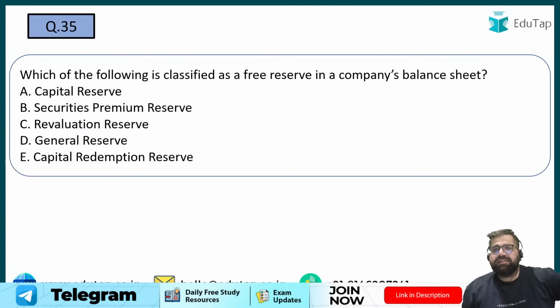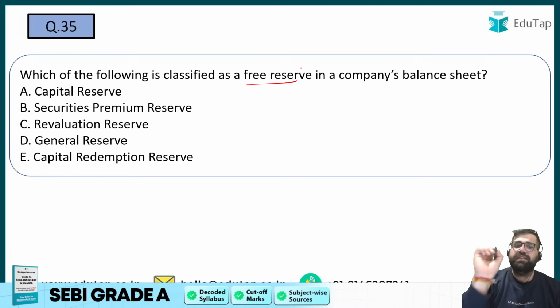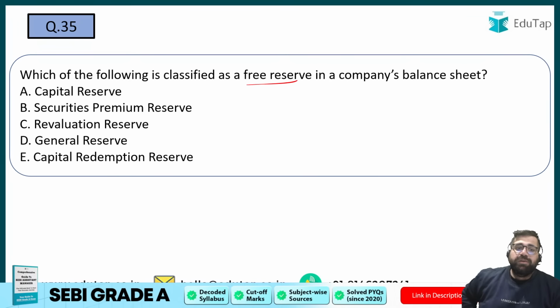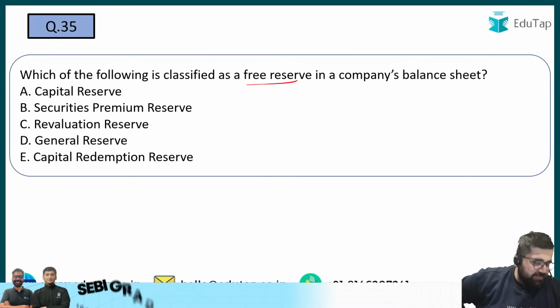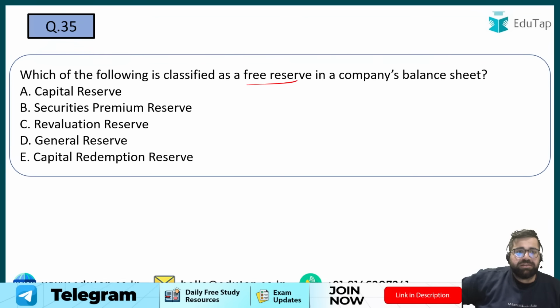Question number 35. Which of the following is classified as a free reserve in a company balance sheet? We have multiple reserves, but now you have to tell me which of the following is a free reserve. Generally, there are two types of free reserves. The options are capital reserve, securities premium reserve, revaluation reserve, general reserve, or capital redemption reserve.